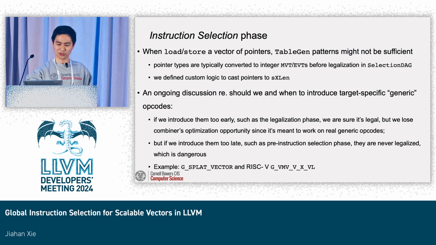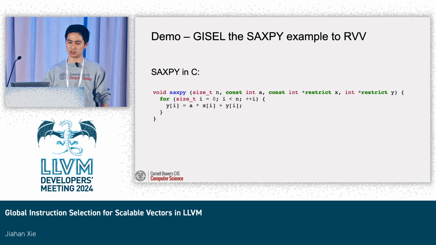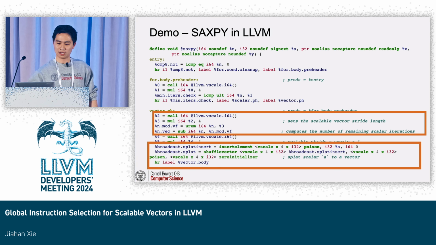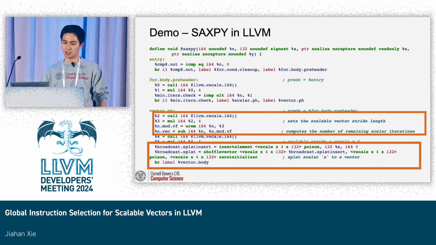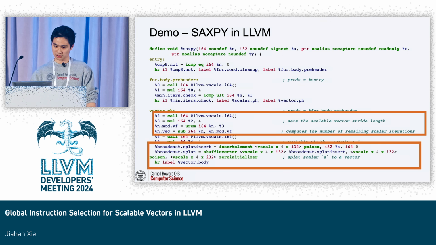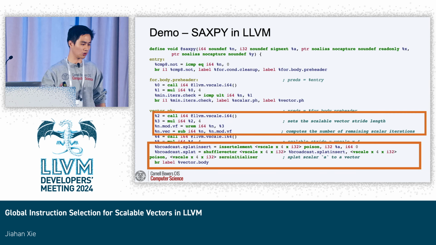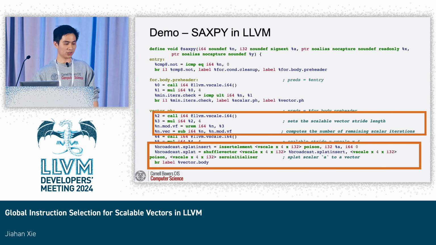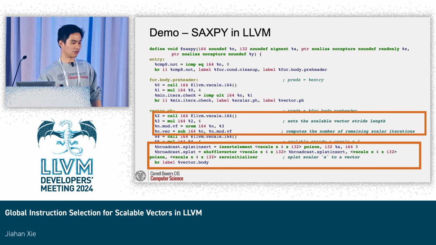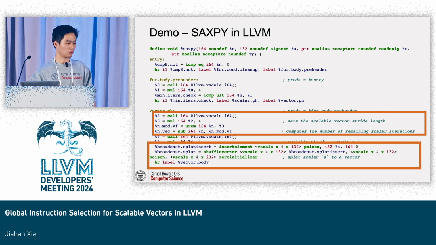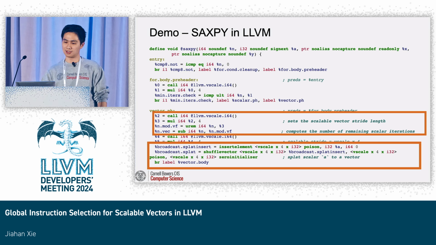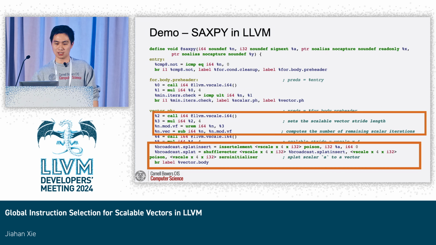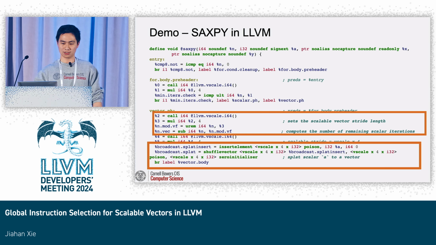So it's just A times scalable vector X plus scalable vector Y. And after lowering to LLVM IR, I'm just showing the code for completeness, but you should really focus more on the lines in the boxes. The first part is where we set the scalable vector stride length, and we also compute the number of remaining scalar iterations, since the total number n might not be divisible by the scalable size.